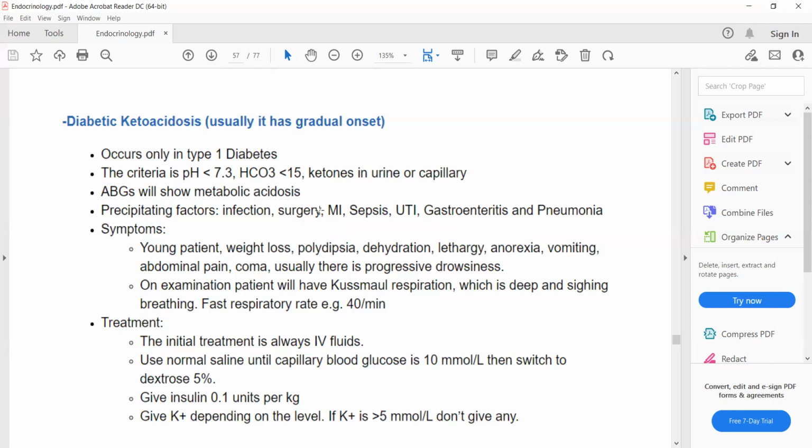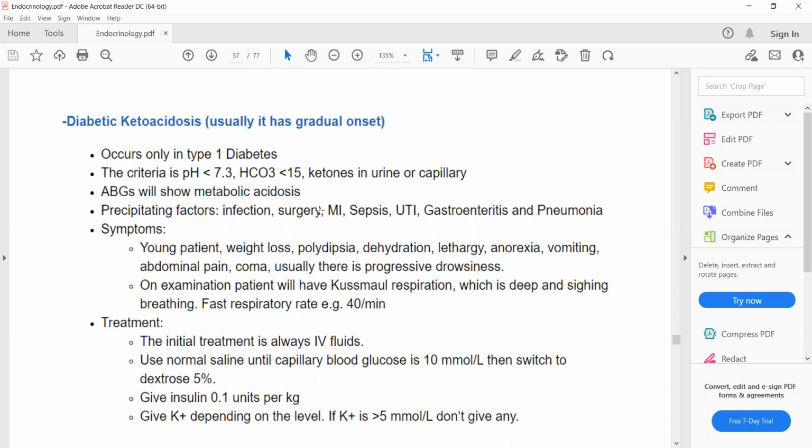Okay, I have a question. It's written that type 1 diabetes is always the cause for diabetic ketoacidosis, but in practice, we get this in type 2 diabetes as well. Yes, it can occur in type 2 diabetes as well, but in those type 2 diabetics who are insulin dependent, in which there is insulin deficiency. Usually, insulin deficiency is not present in type 2 diabetes mellitus, but in advanced stages, insulin deficiency can be present. So yes, type 2 diabetics can also develop diabetic ketoacidosis, but it is very less common.